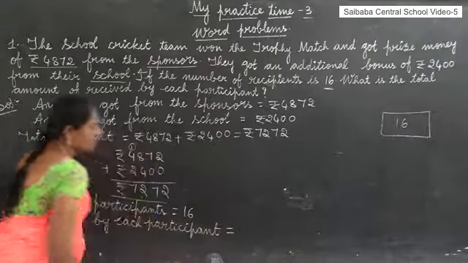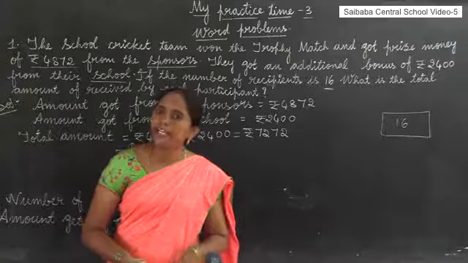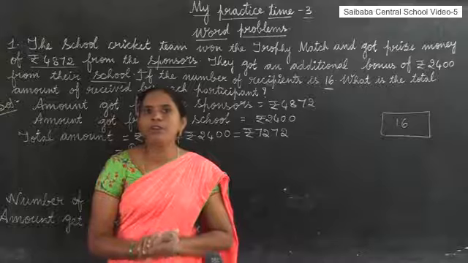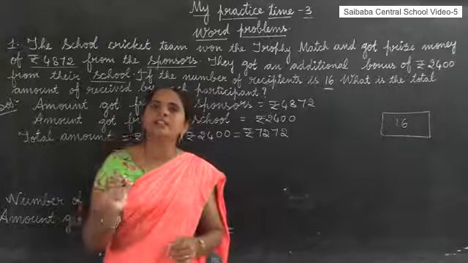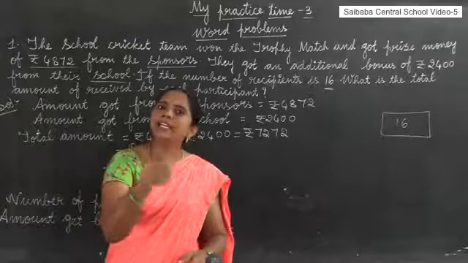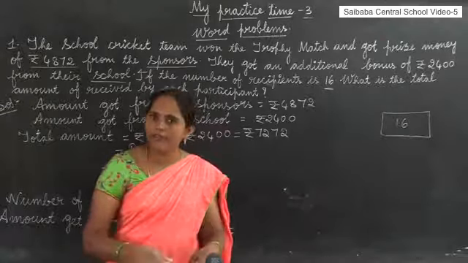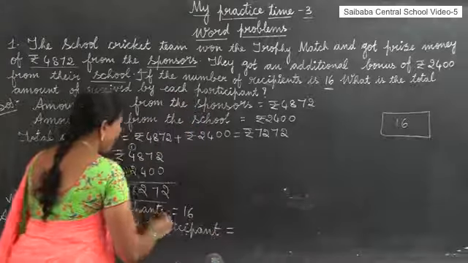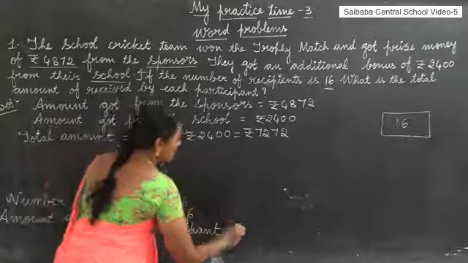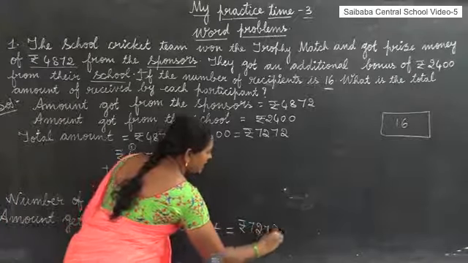How can we find the amount got by each participant? Each means one. We have to do division. We have to divide the total amount by the number of participants. What is the total amount? 7,272 rupees.